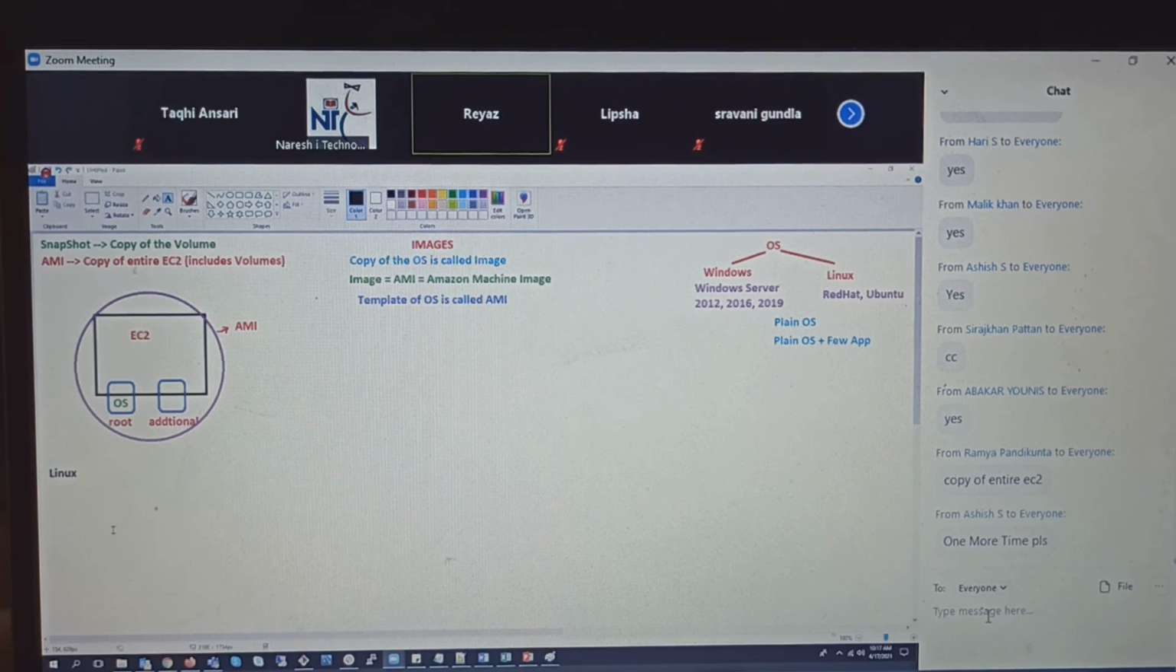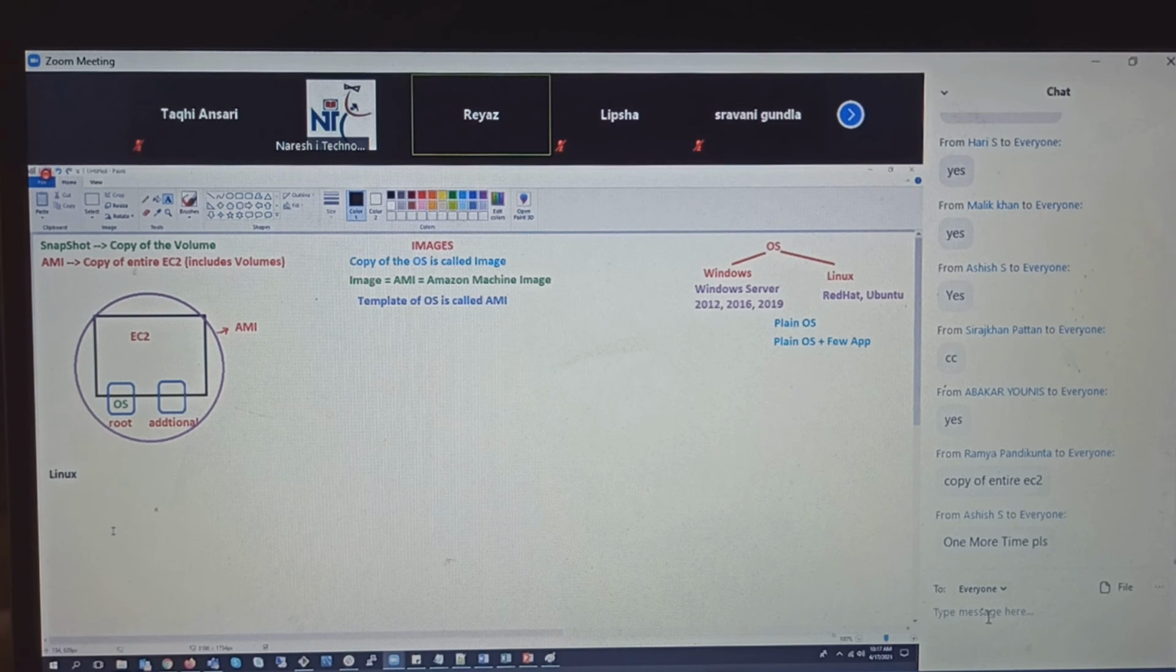Images are readily available by the AWS. If you want a Windows machine, select it, pick it up. I told you there are 7 steps to launch an EC2 instance. The first step itself is to choose the image. You want a Windows machine or you want a Linux machine? Choose it. Those images will be already provided by AWS.